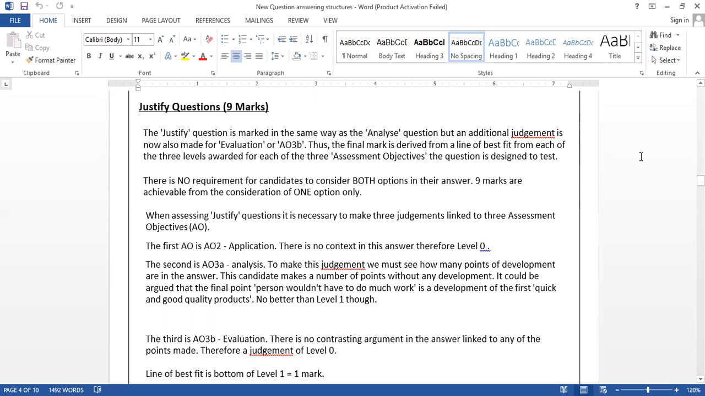Application is really important. So application, analysis, evaluation. That's why always keep the 2-1 method in mind. 9 mark question: no definition, 2 advantages, 1 disadvantage, and a conclusion.